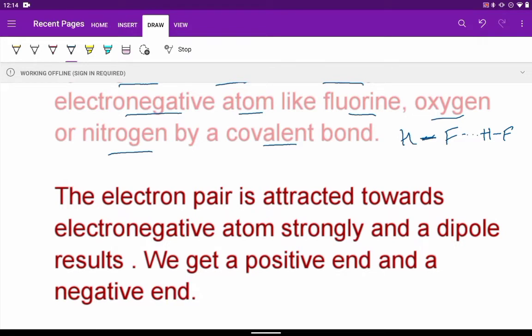In case of hydrogen bonding, the electron pair between the two atoms in the molecule gets attracted more towards the electronegative atom. Therefore, a dipole will be produced, as I told you. So, there will be a positive end which happens to be the hydrogen part and a negative end. Hydrogen will be delta plus, the electronegative element which may be fluorine will be delta minus, again another delta plus and delta minus, then a force of attraction develops between the dipoles.